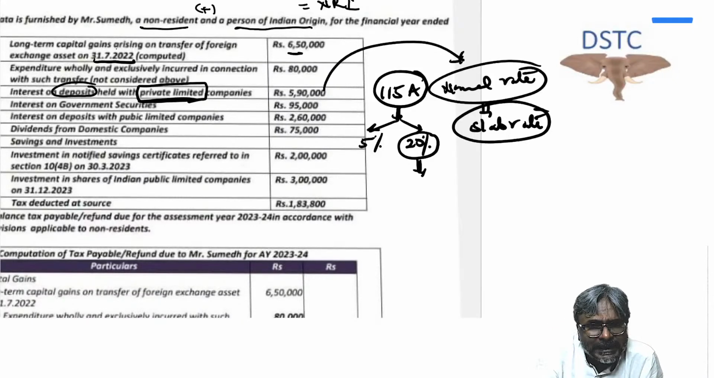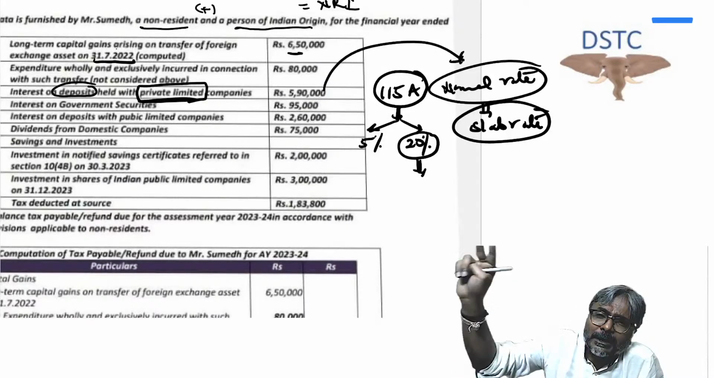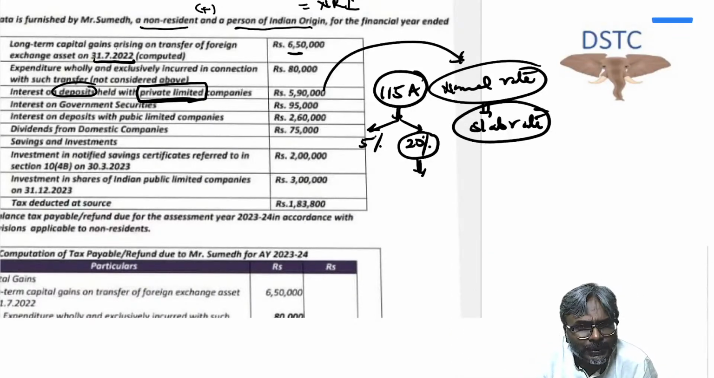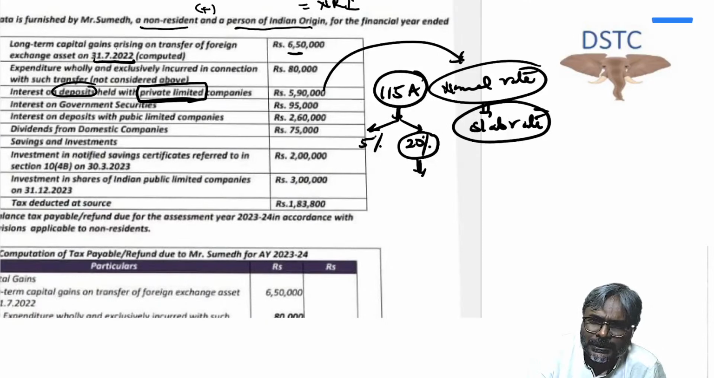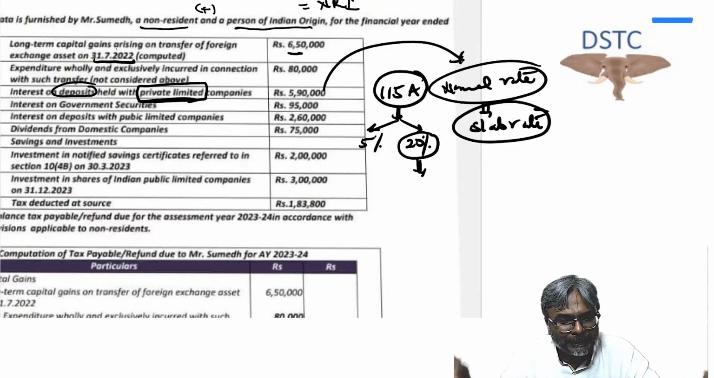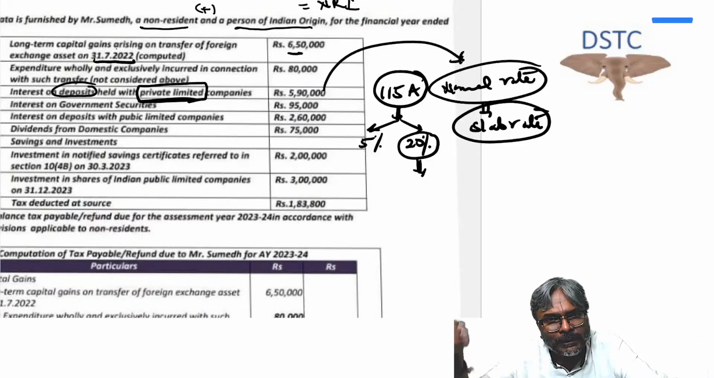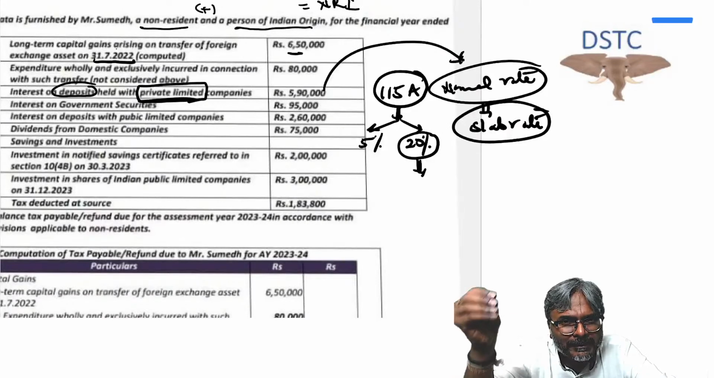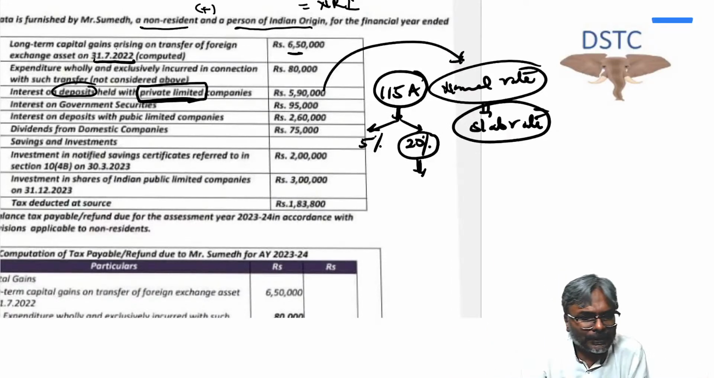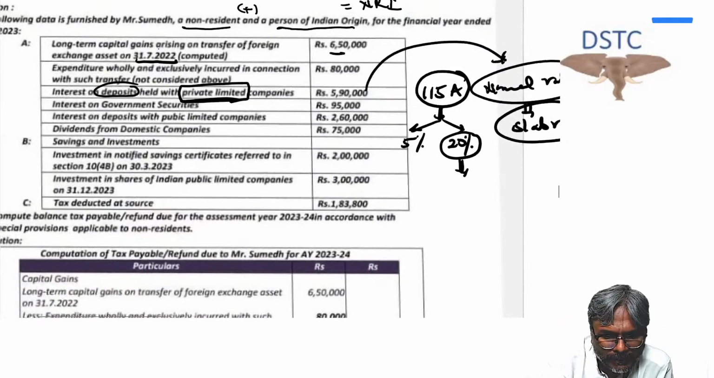So, please make an assumption. The assumption is that the deposits and debentures issued by the Indian company to the non-resident are issued in INR. And because they are issued in INR, the special rate of 115A is also not applicable, which means that the slab rate is what has been considered for determining the taxability of the interest income.